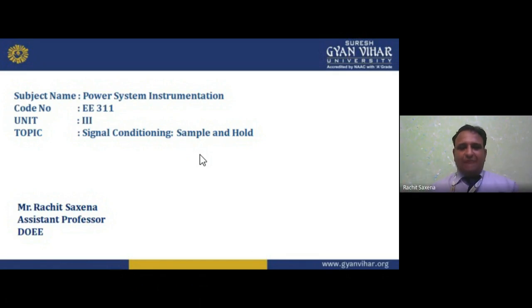Operational amplifiers play different roles, like integrator, differentiator, anti-log, logarithmic, addition, subtractor, difference amplifier, inverting amplifier. So many types we have, and we use all of these. The first part is the instrumentation amplifier, and then we have the isolation amplifier.